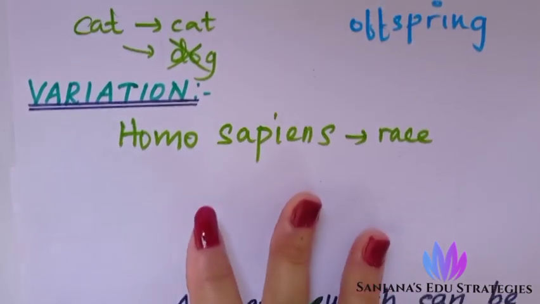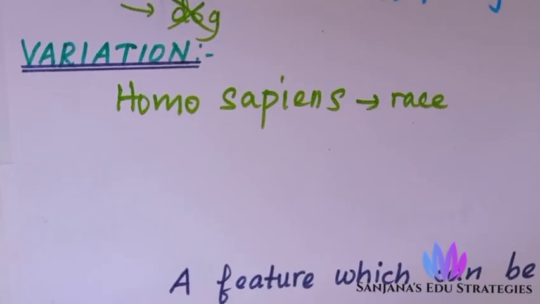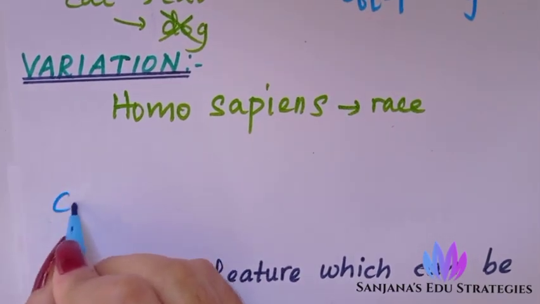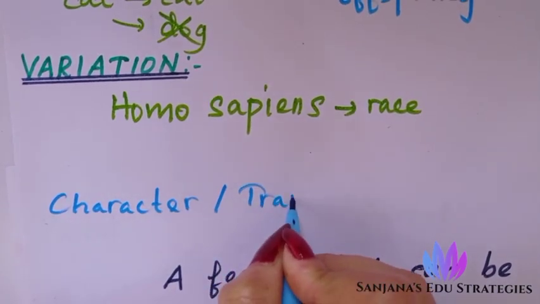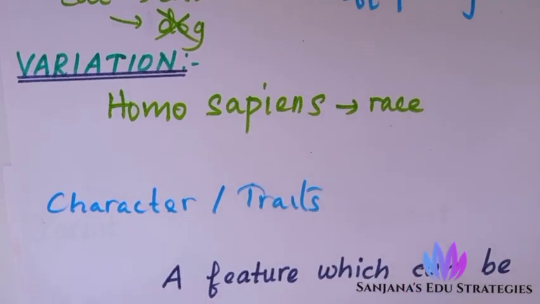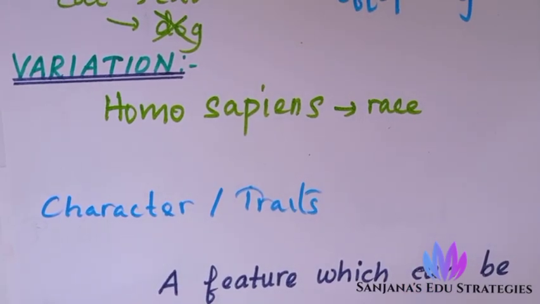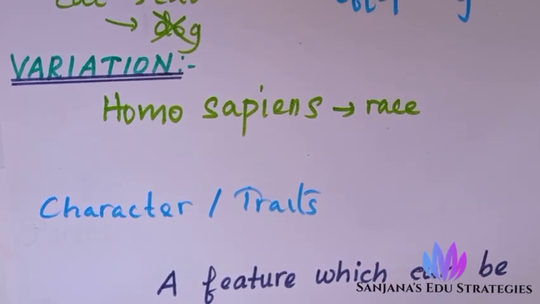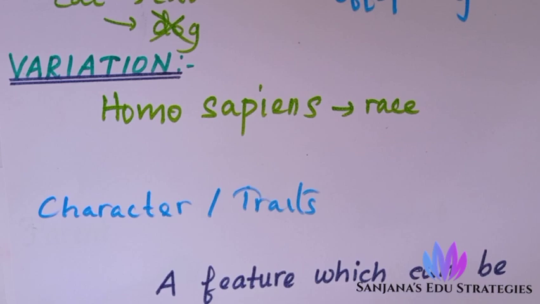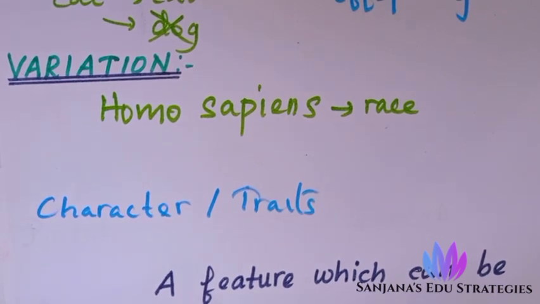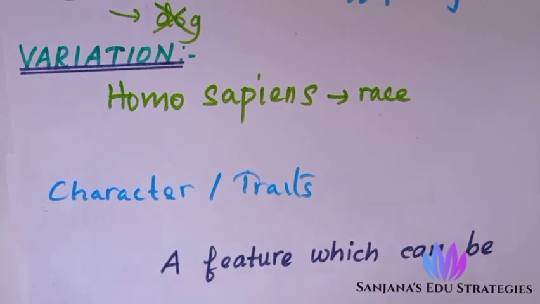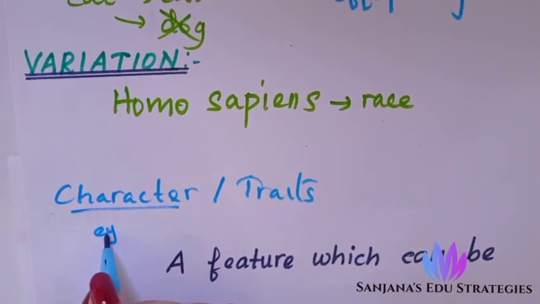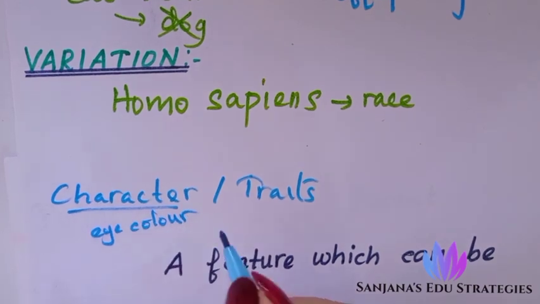Next, an important thing you have to learn is about character and traits. So what is character? Character means an inheritable feature of an organism. Any organism, any offspring, what it has inherited from the parents, what it can inherit from the parents. For example, we have eye color. We have eye color similar to our parents, what we inherit from the parents. So eye color is a character.